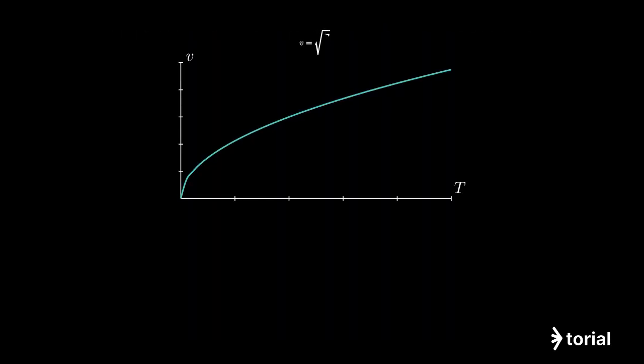This graph shows the square root relationship between tension and wave speed. As tension increases, speed increases but at a decreasing rate.